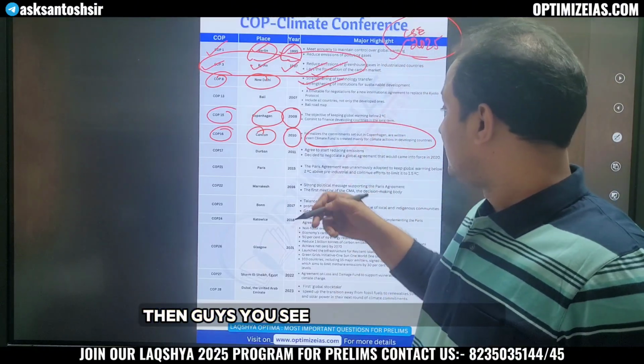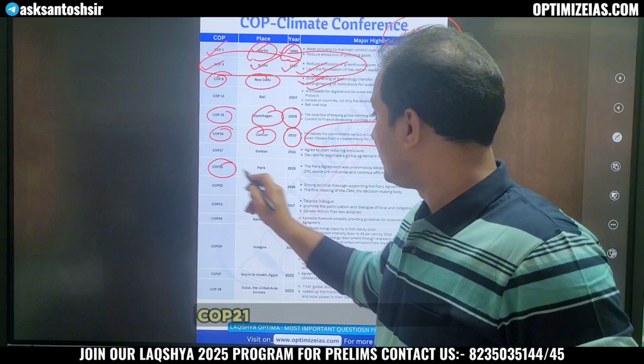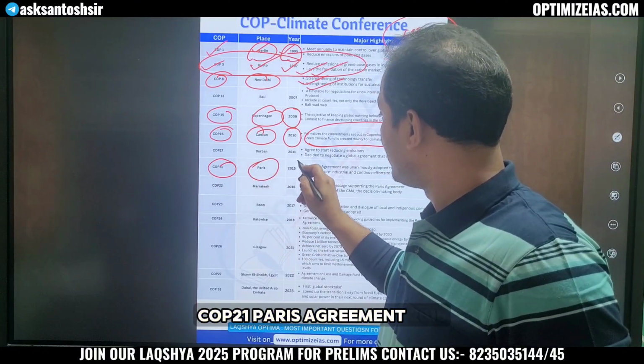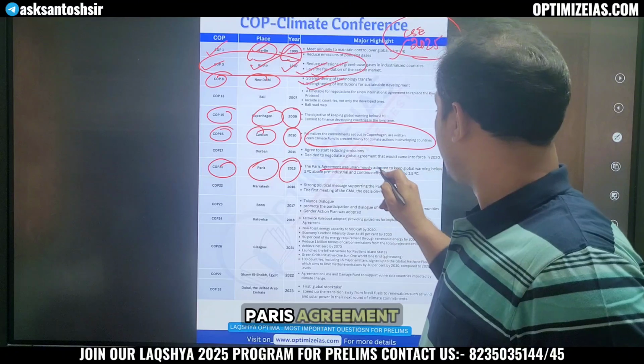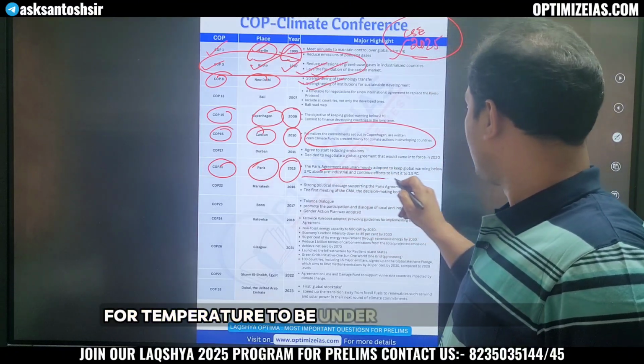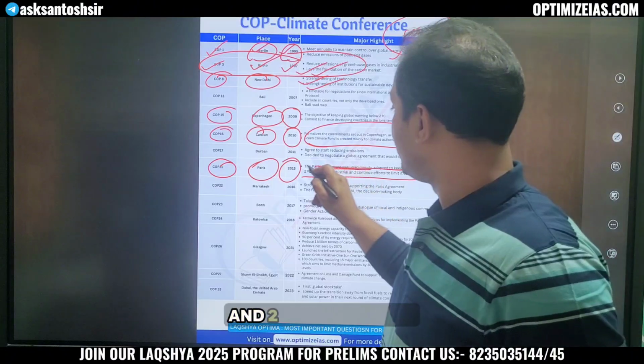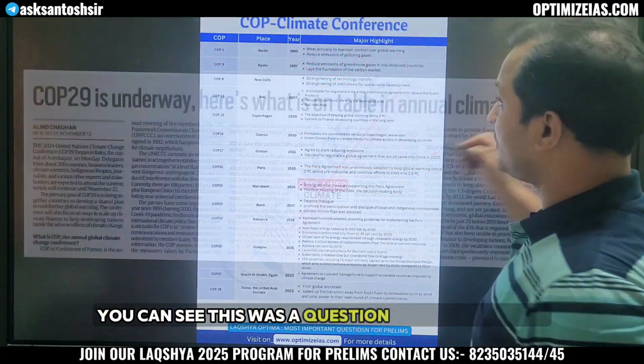Then you see some important ones: COP21, Paris Agreement, 2015, for temperature to be kept under 1.5 degrees Celsius and 2 degrees Celsius. You can see this was the question which was asked.